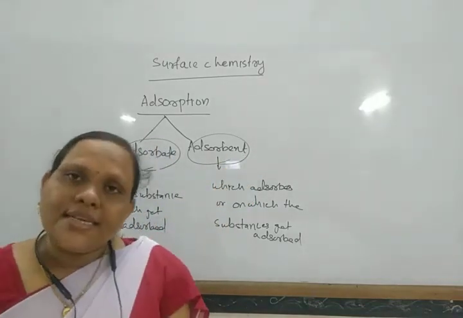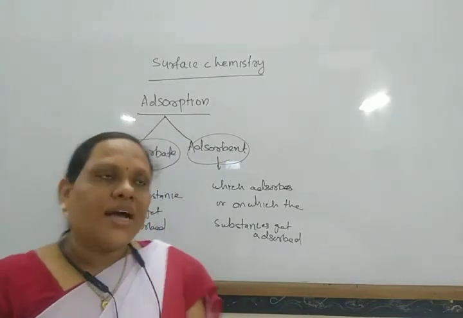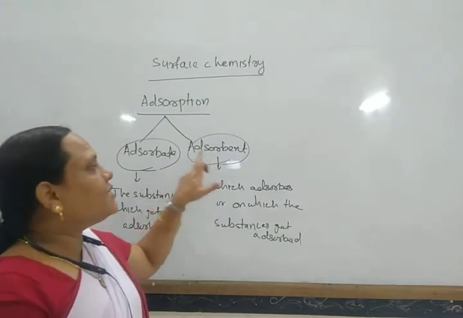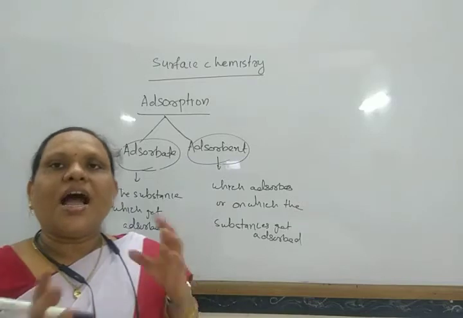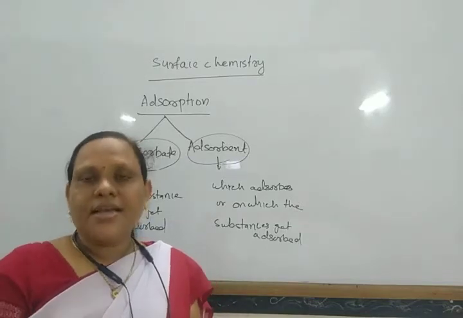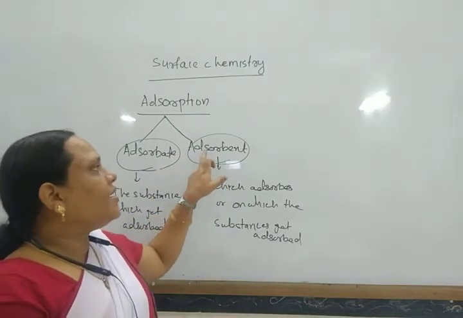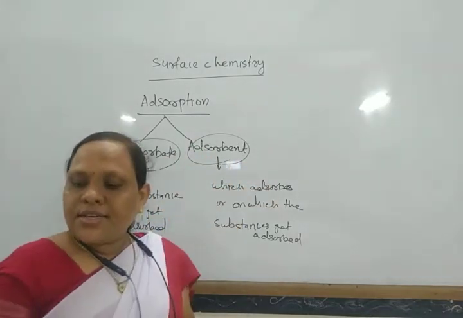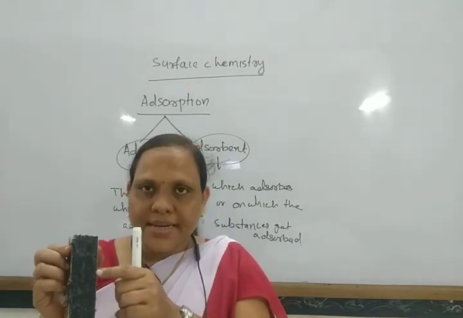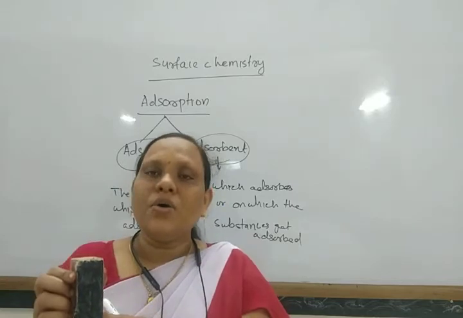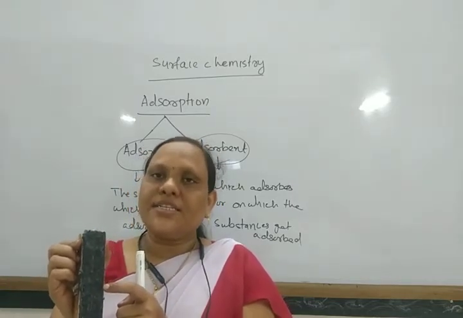Similarly, silica gel adsorbs water molecules, so water molecules are the adsorbate while silica gel is the adsorbent. Charcoal adsorbs gases: gases are the adsorbate and charcoal is the adsorbent. Here, this duster adsorbs ink, so the duster is the adsorbent and the ink is the adsorbate.